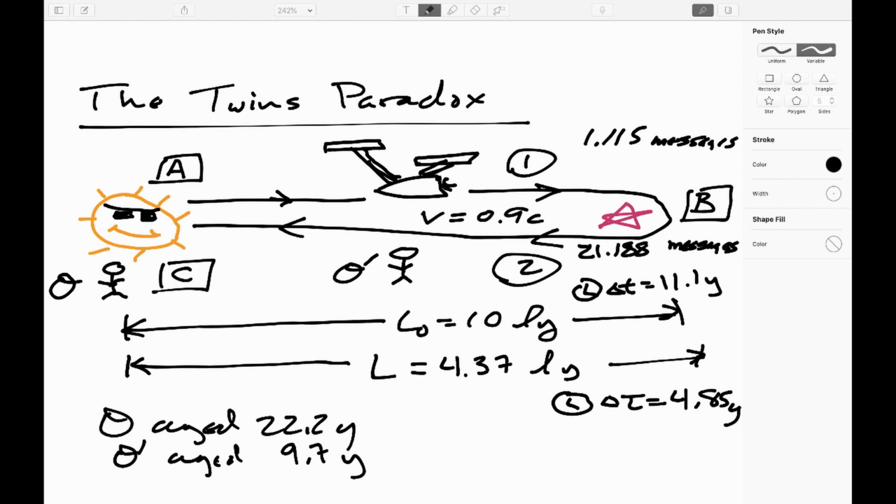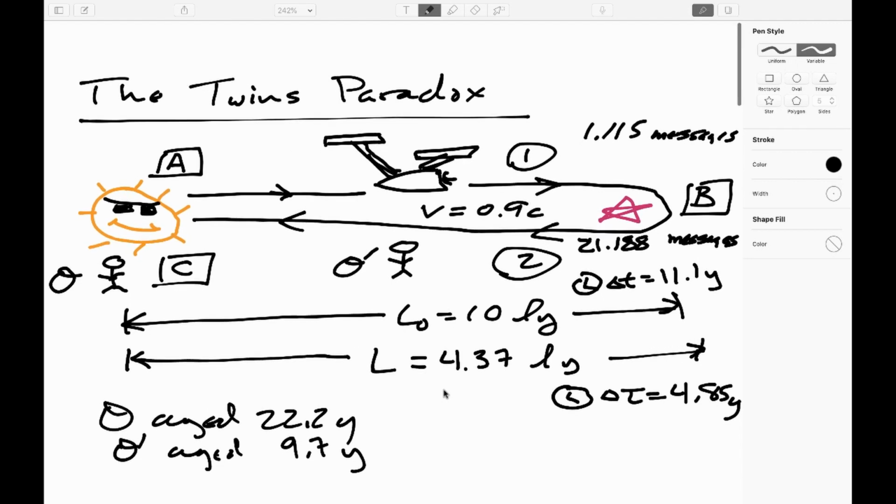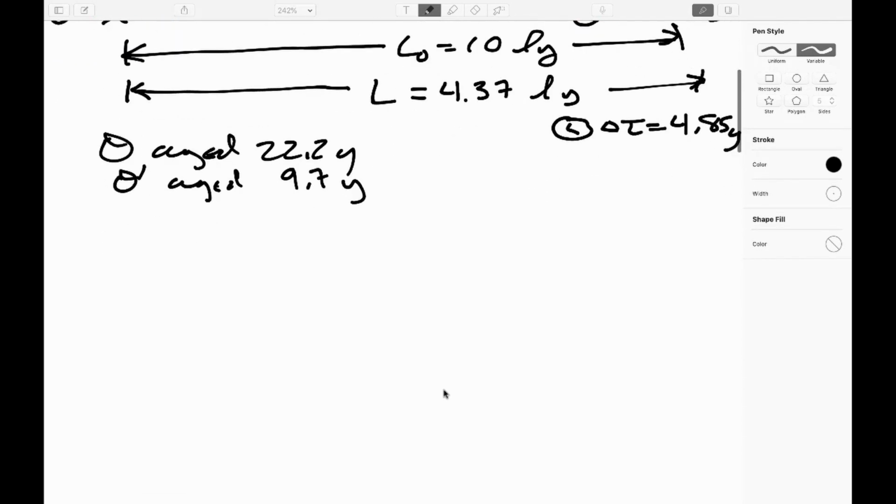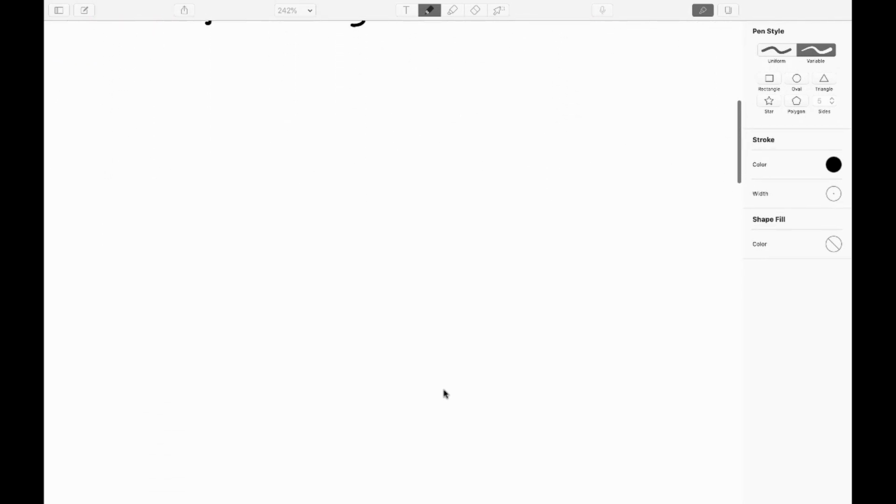Now this can seem a little daunting, but go and work through it a couple times, you'll be okay. But we can leverage this to come up with something more useful. So in a certain sense, we've tested this all the time. And this would be the relativistic Doppler shift.